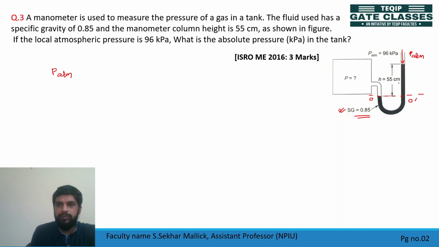Then if we go downwards, pressure will increase plus how much? This is rho of this fluid, 0.85 into 1000. So specific gravity of that fluid into density of water. This is your density of the fluid. Then g 9.81 into h, 55 centimeter means 0.55 meter. So this is the pressure at O dash. Pressure at O dash कितना है, एटमॉस्फेरिक प्रेशर के साथ ये वैल्यू हम जोड़ देंगे.